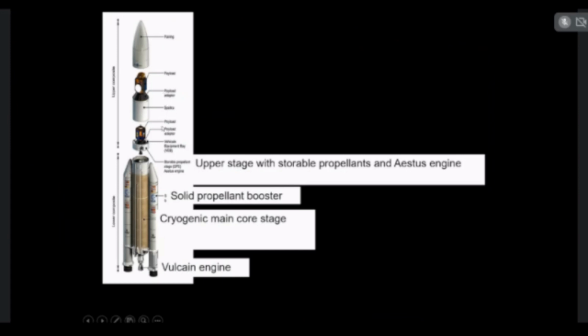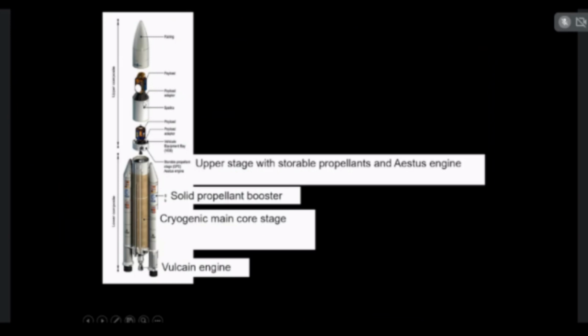This is the common rocket and its parts. Mainly, rockets are differentiated by their parts. The first one is the fairing part. In this fairing part, the satellites and launching equipments are placed. The second one is the payload part. Whether it is an unmanned vehicle or a manned vehicle, the main launching equipments are placed in this part.